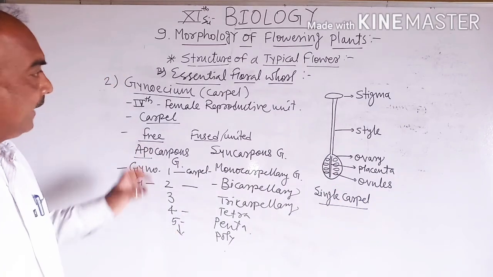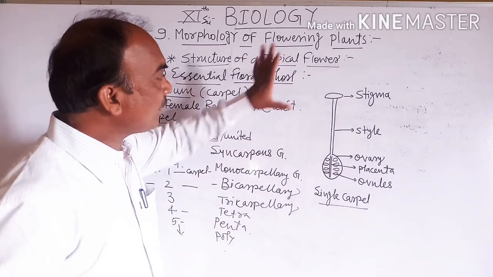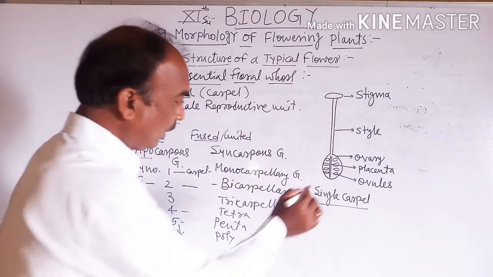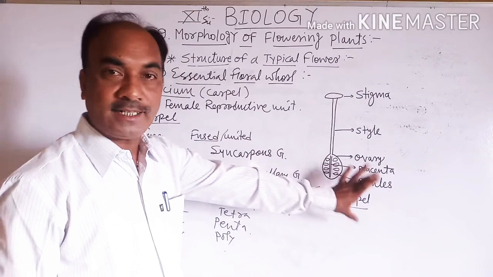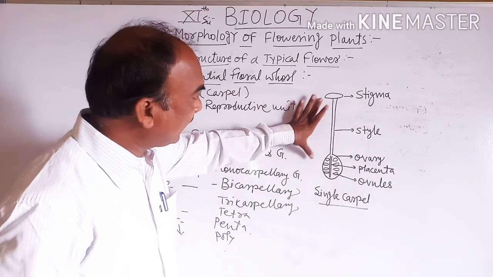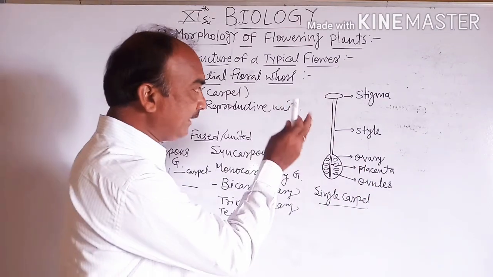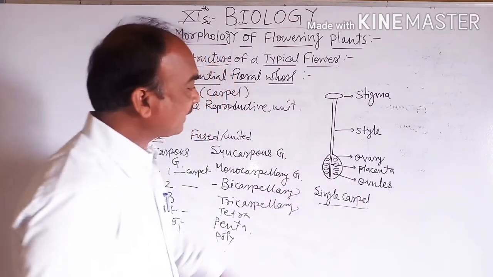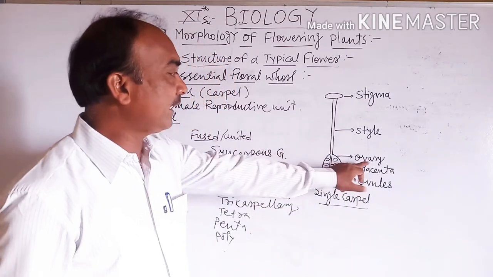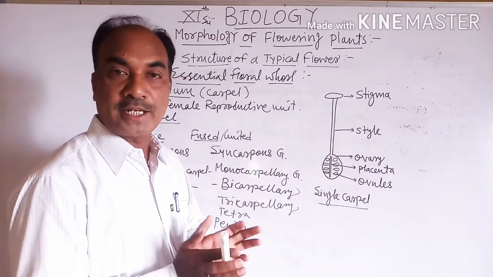Then the structure of a single carpel. So student, this is the diagram of the single carpel. The single carpel consists of mainly three parts. The basal, fertile, solar part is called the ovary.